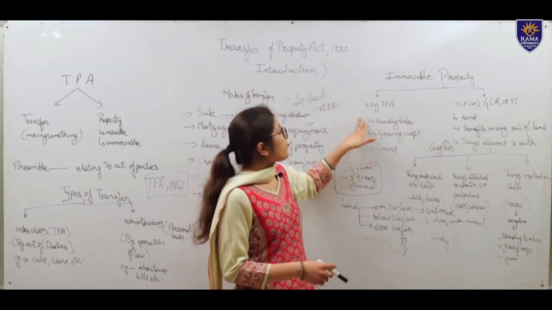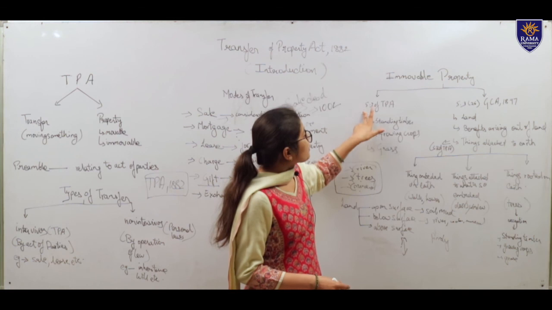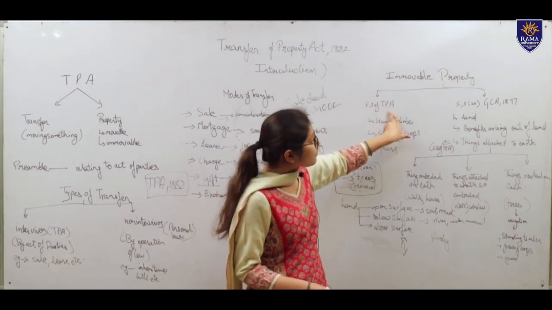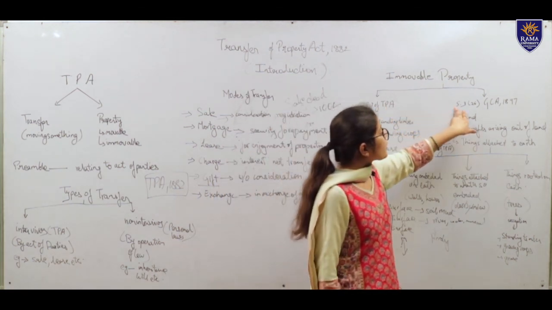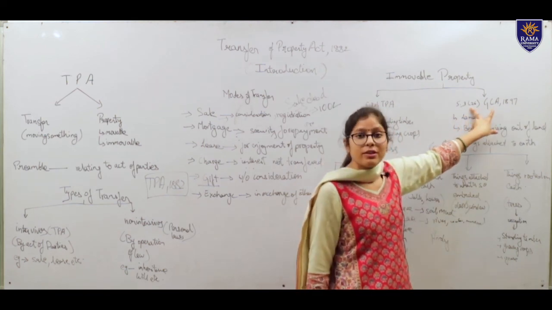So this was the definition of immovable property, which has to be read from section 3 of the Transfer of Property Act as well as section 3 clause 26 of the General Clauses Act.